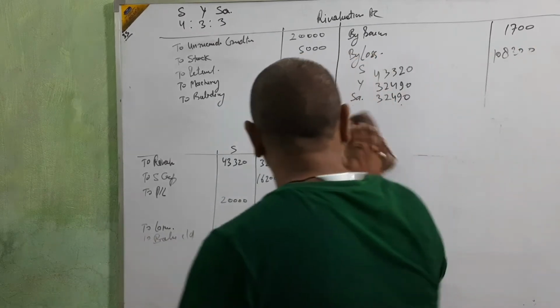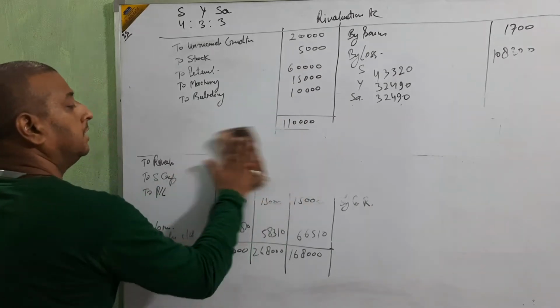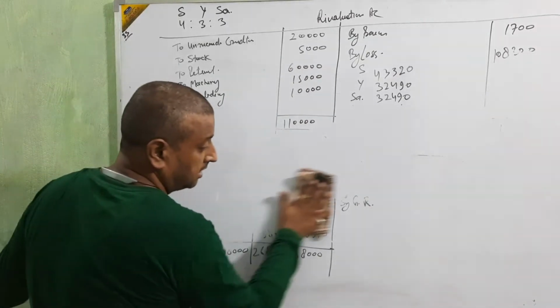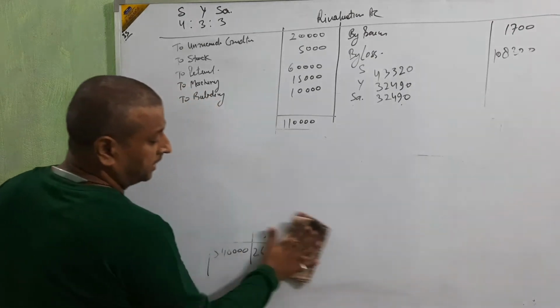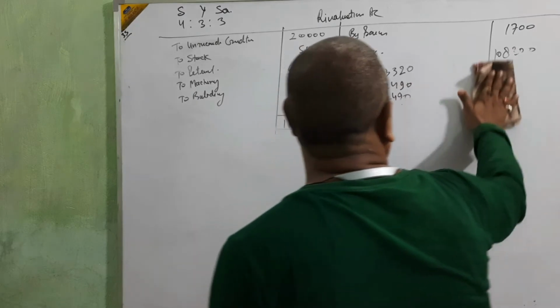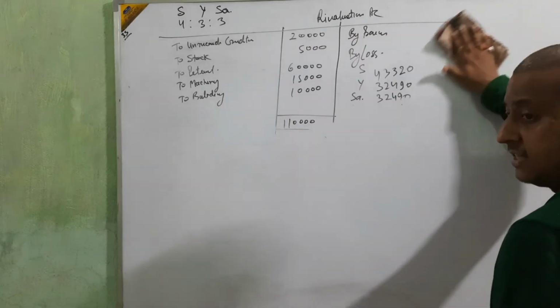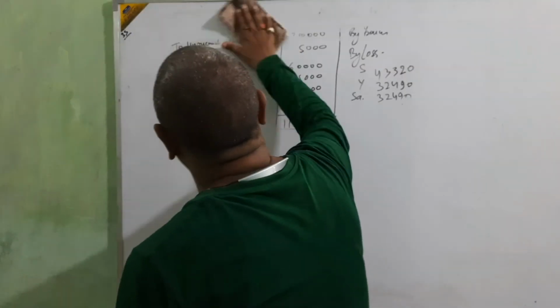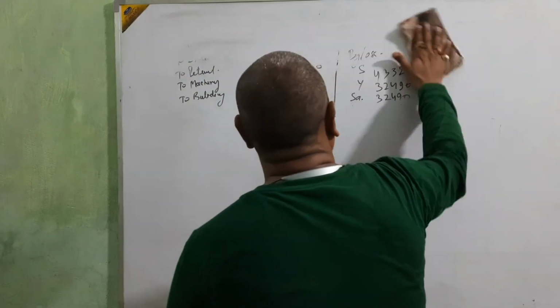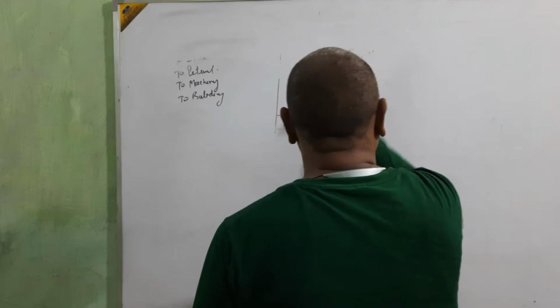In this way we are going to calculate the loan. If in the same case any other information such as payment in cash or anything else is given, then we are going to utilize all that information in the questions.